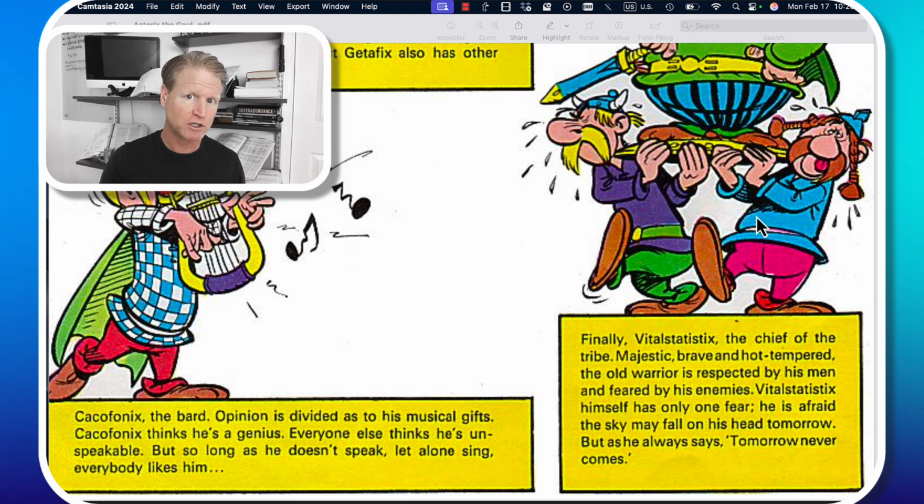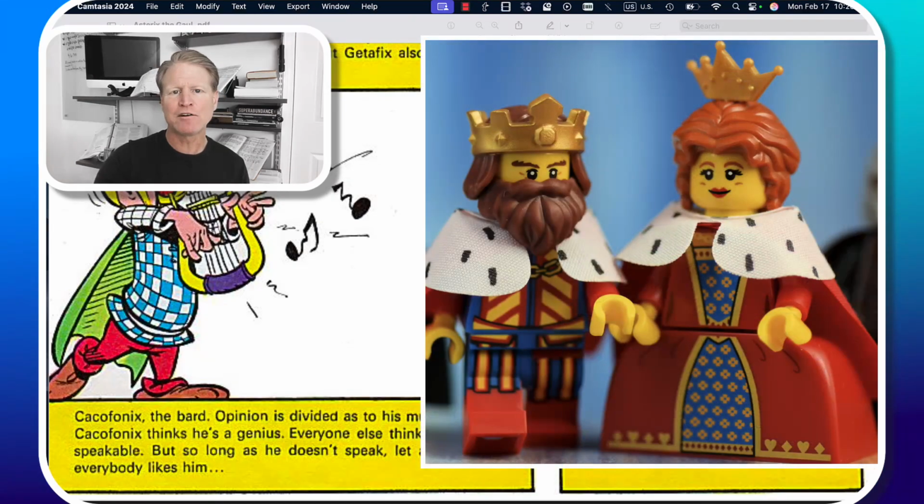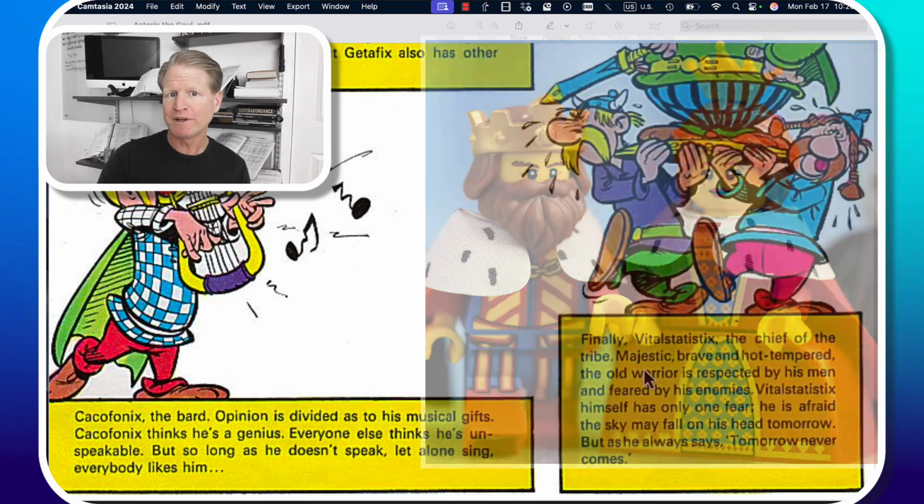The Romans have taken over all of Gaul except for this one little tribe, and these guys are resisting, and Vital Statistics is their chief. He's majestic, he's brave, and he's hot-tempered. So we refer to kings and queens as your majesty, and this would be a term showing respect or honor to a king or a queen. To say your majesty, we're showing respect and honor to the king or the queen or to the royal family.